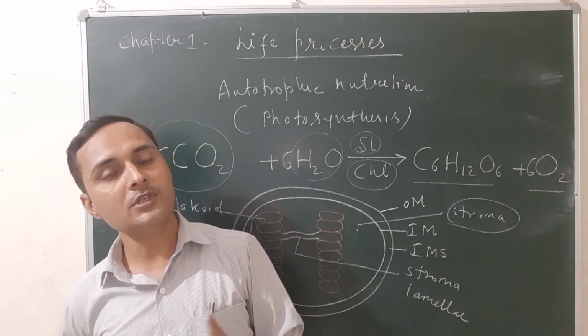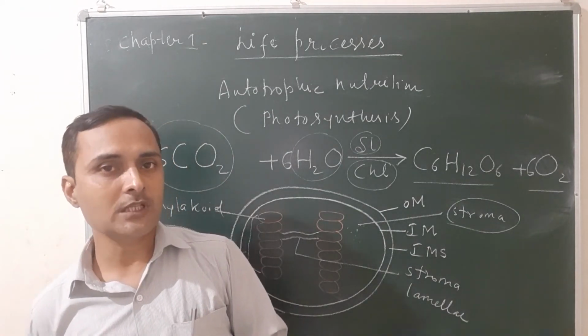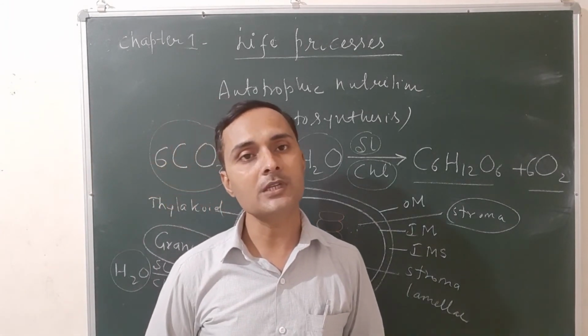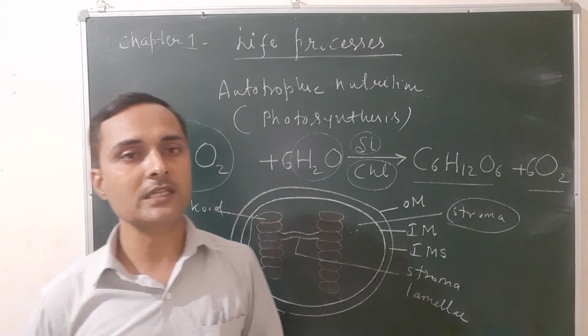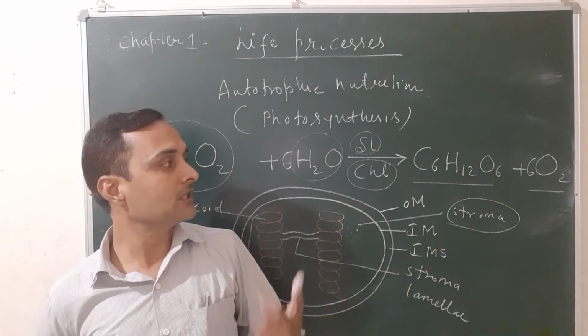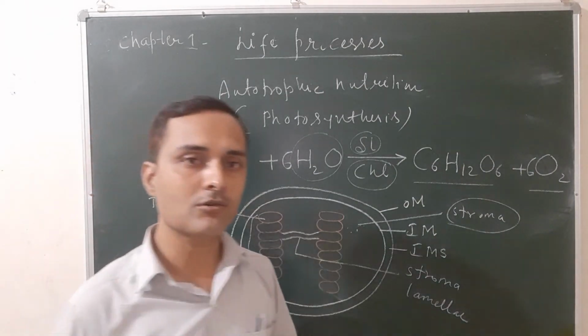Okay, and during photosynthesis solar energy is converted into chemical energy. Why? Because the solar energy is used to prepare the chemical compound. So we can say that the solar energy is converted into chemical energy. So this is all about photosynthesis, that is autotrophic nutrition.